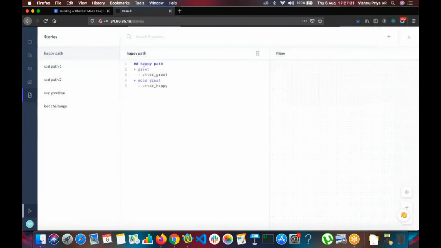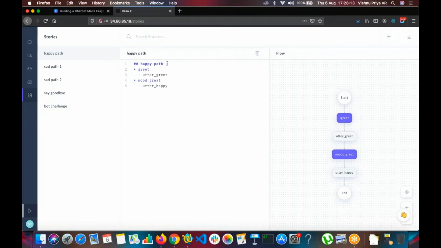So here you see, this is something which is available with Rasa as well, and I also added certain things. This is a mood bot. If you see a story, you can see a flow chart also by the side. So the conversation starts and there is a greet intent, and the user may ask hi, hello, or certain things here. Then the utter greet by the bot. Then mood great. So the user says I'm not happy, or I'm sad, or I'm happy, certain stuff like that. Then if the user says sad, then it has to utter happy. Otherwise, if the user says I'm happy, then it has to say carry on. So that was the story prepared here.